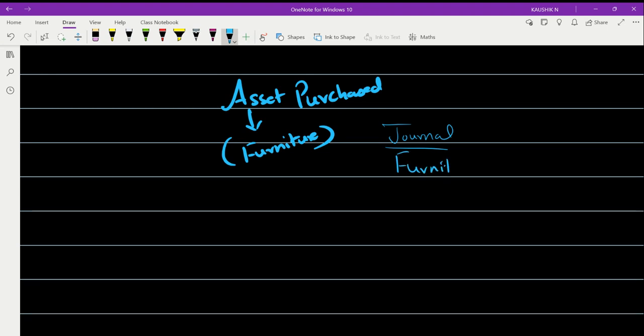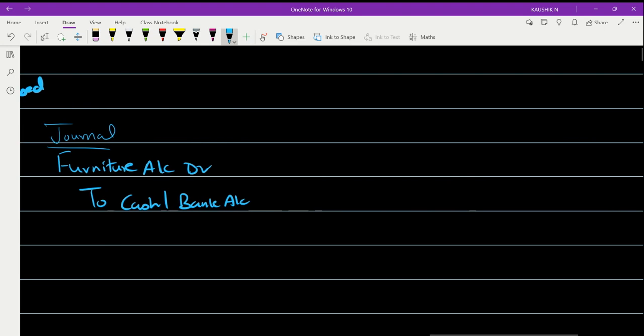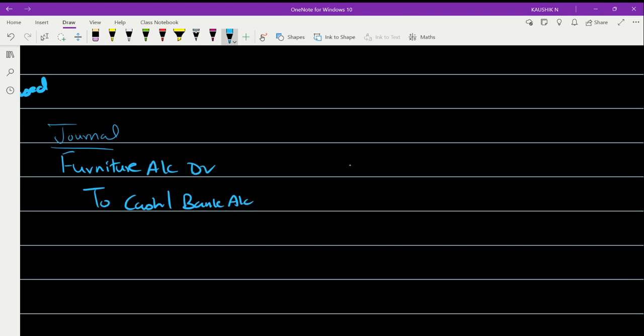Very good. So furniture account is debited to cash or bank account. This is the journal which you can follow until retirement. Okay, so this is a journal you will follow in normal cases, that is where the business continues. Okay, this is permissible in the normal cases where your business continues.